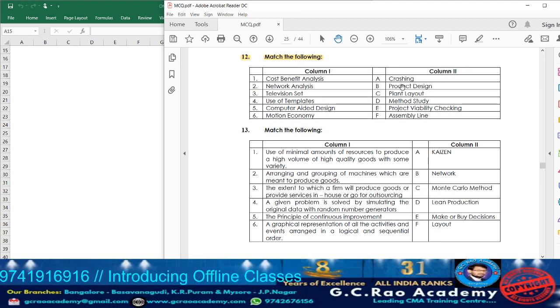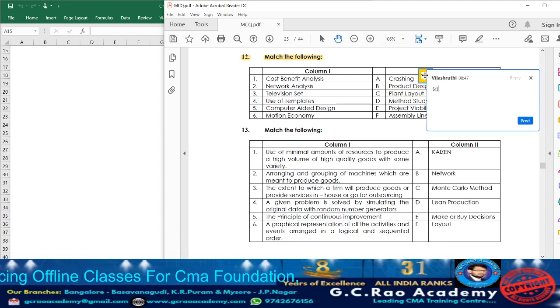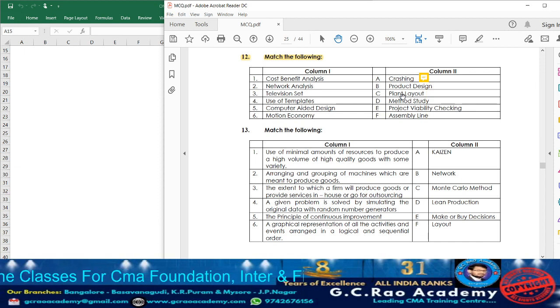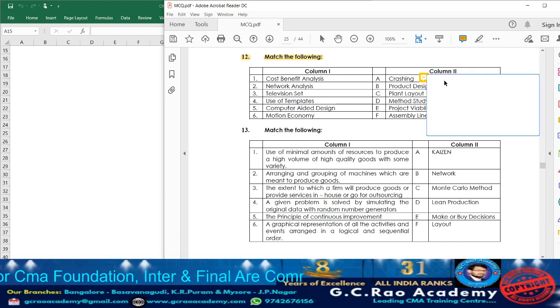Now let us match column 2. Crashing is one of the techniques of network analysis. So accordingly, against that take down point number 2. Product design, how can they make it with the help of computer aided design? So against that take down point number 5.